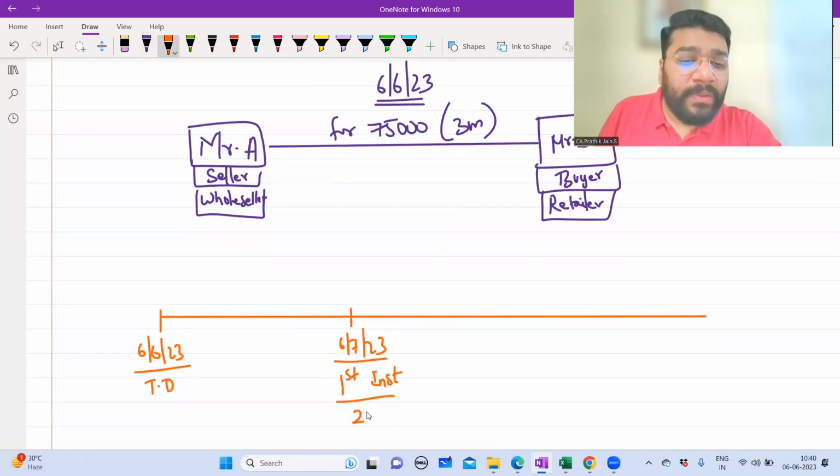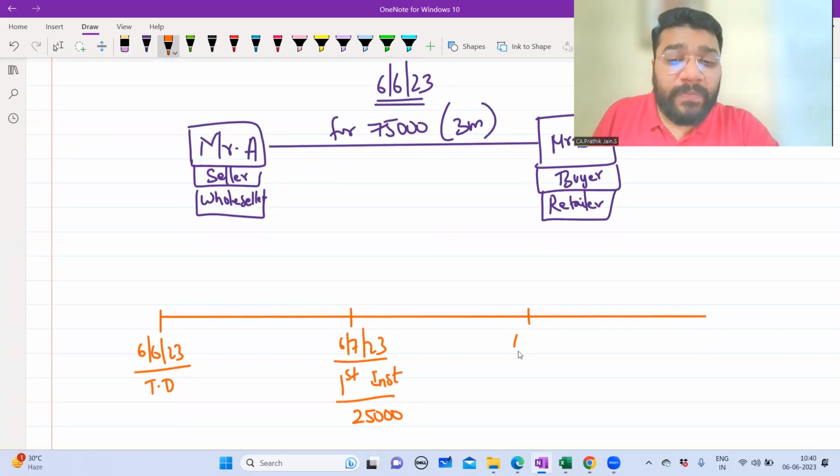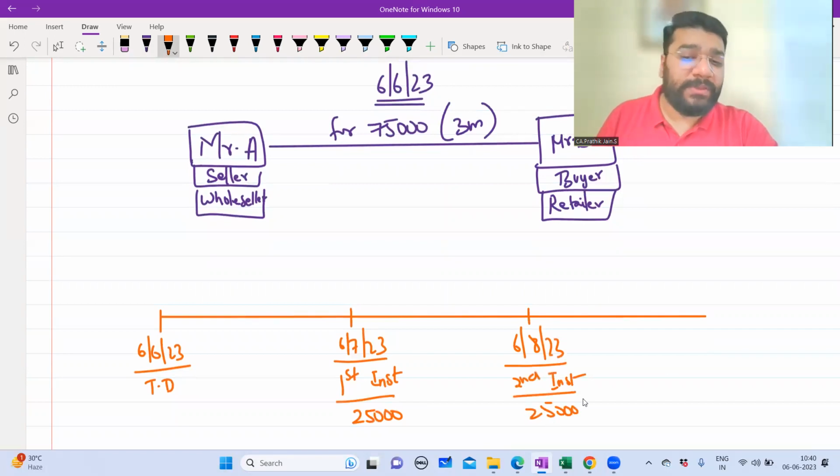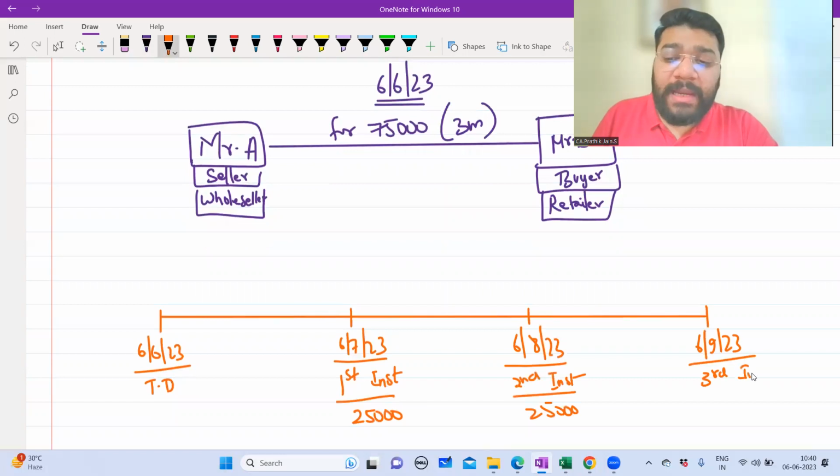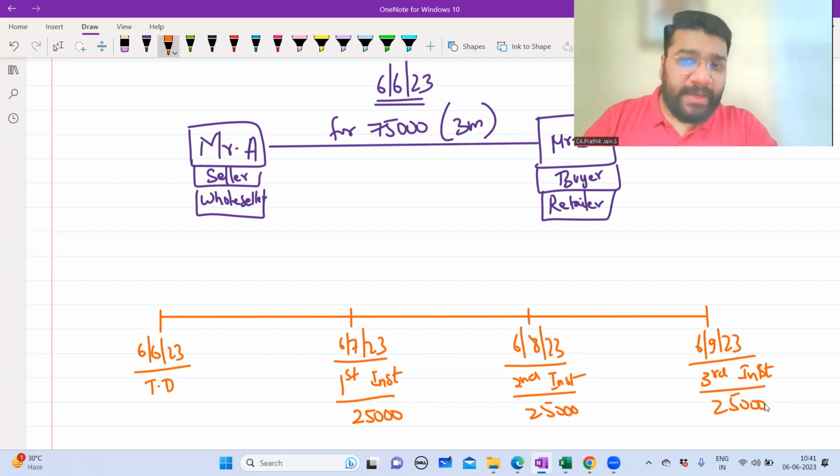How much money? 25,000 rupees we have to pay. Second installment will fall due on which date? Sir, 6th August 2023. So this is my second installment, where again we'll pay how much? 25,000 rupees. And the last installment is on 6th September 2023, being the third and final installment, for an amount of 25,000 rupees. Online people, are you able to follow what I'm discussing? Yes, sir.